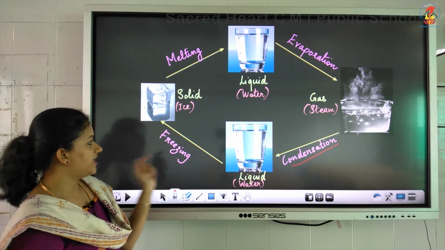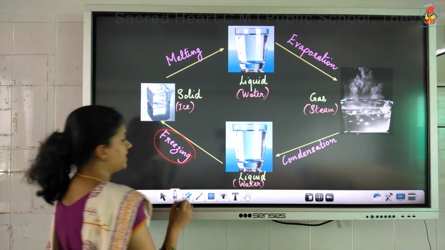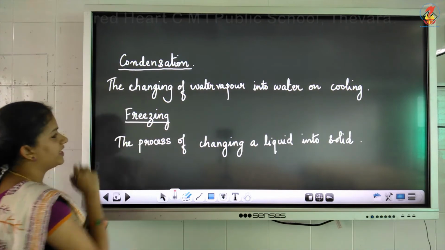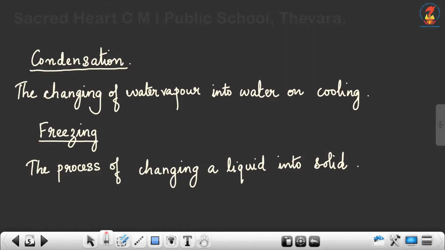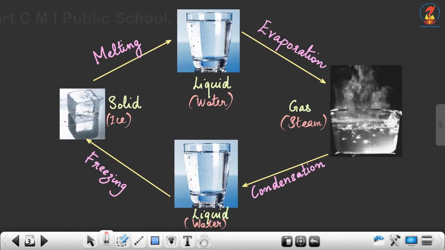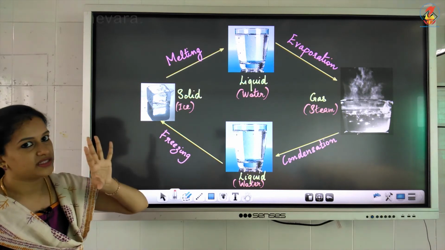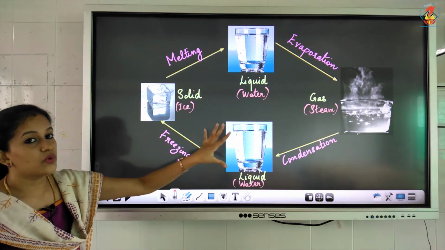The next term that you have to learn is freezing. What is meant by freezing? Freezing is the process of changing a liquid into solid. So I told you the example, if you keep this water, which is a liquid, in the freezer, what is happening when you cool it?